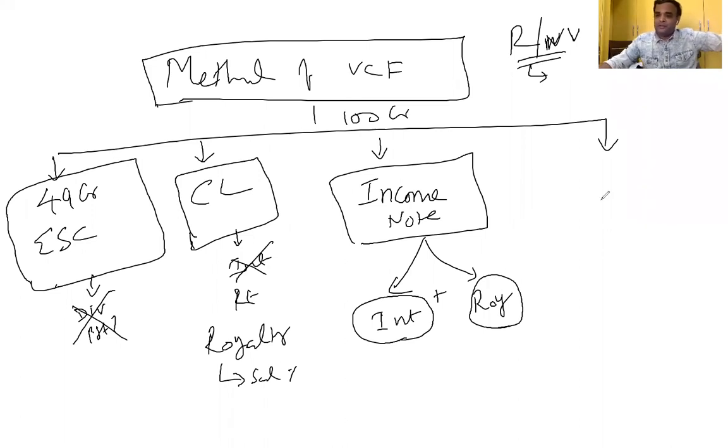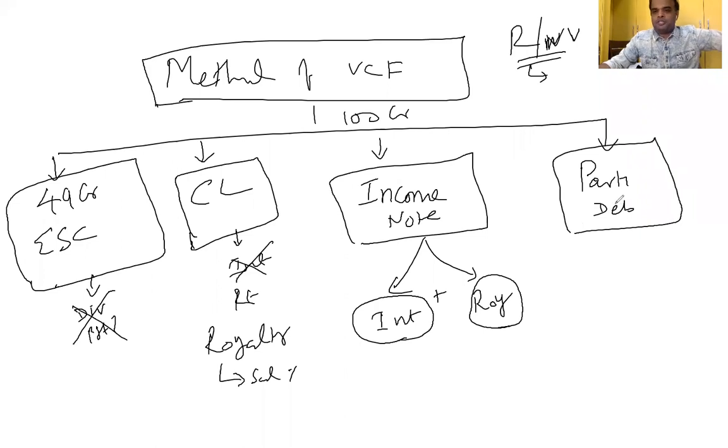Another alternative is participating debentures. In general, a debenture holder does not have the right to participate, am I right? But here you can invest the money by way of participating debenture. We are dividing it into 3 different phases. Phase 1, now only I'm going to start the business, the starting phase. Therefore, nil interest.